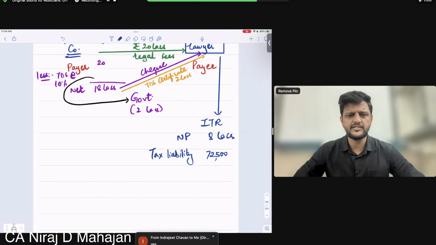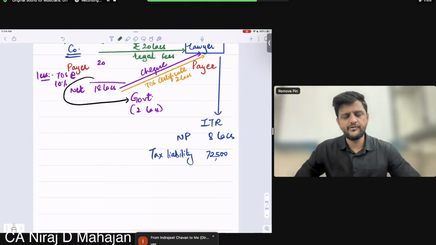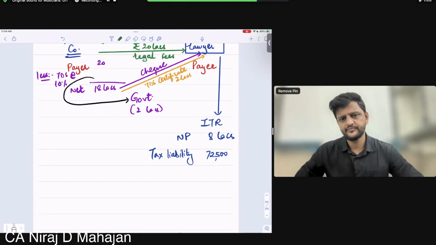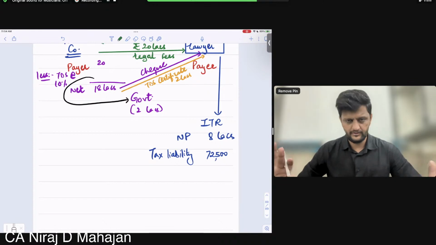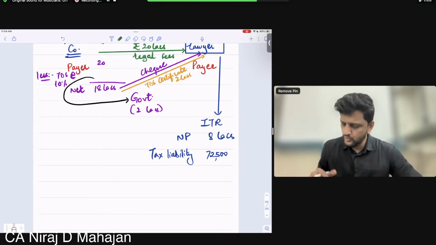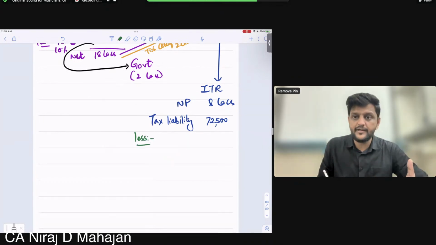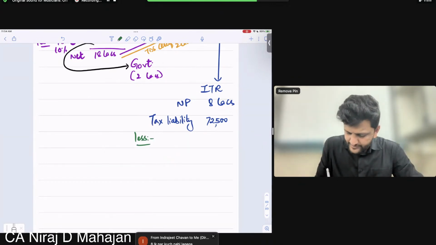Will he pay this cash amount? He's liable to pay only 72,500, and his 2 lakh rupees are already sitting with the government, or tax has already been paid on his behalf. So when he calculates, he will take the credit or benefit of the amount already paid to the government.